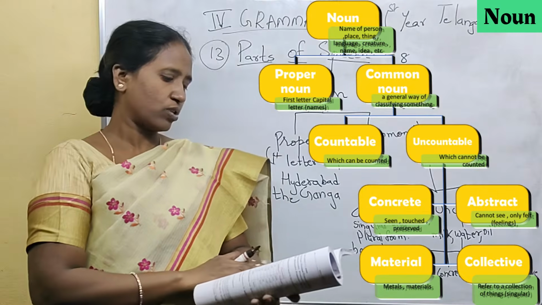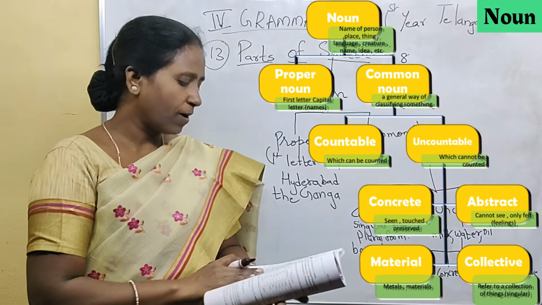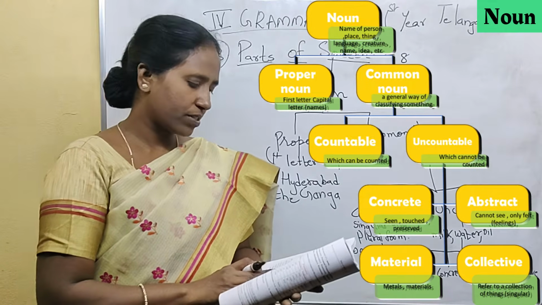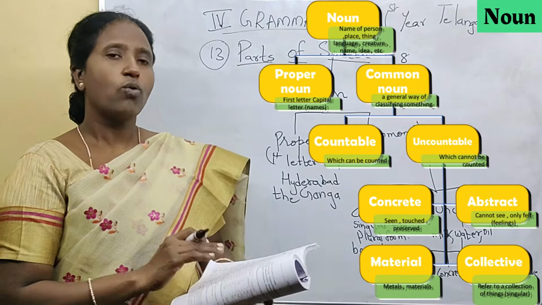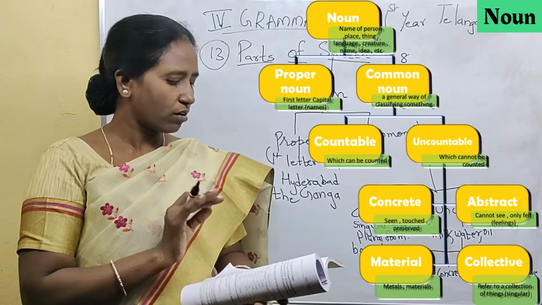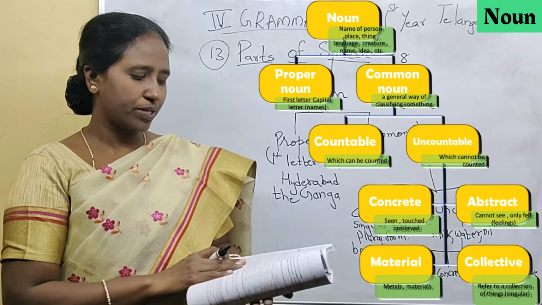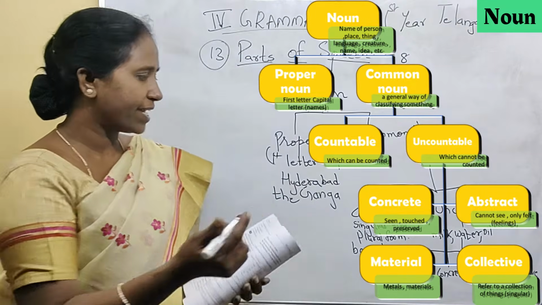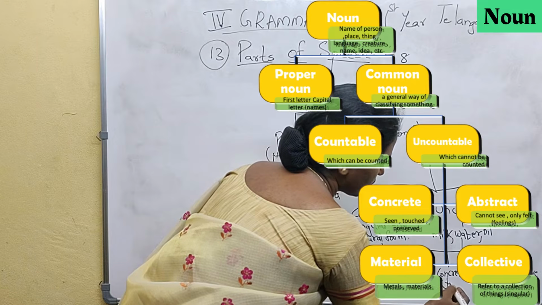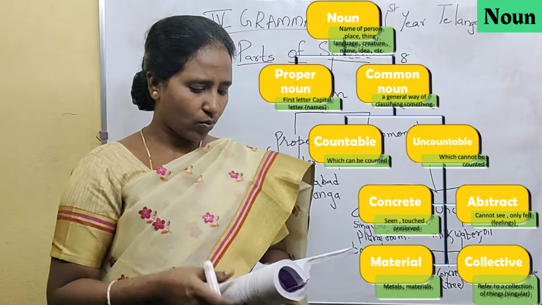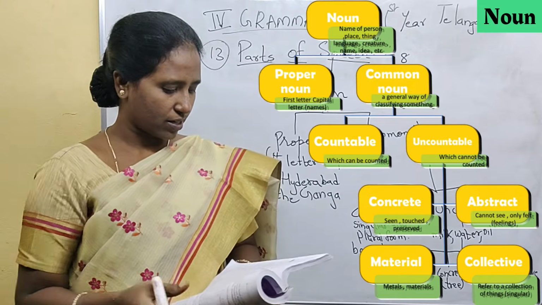Concrete noun, let us go to the definition in the textbook. Words representing what can be seen, touched or perceived are called concrete nouns. Whatever we can see are called concrete nouns. For example, a student, a room, a pigeon, a tree, an ant. All these are concrete nouns. If you can see a tree, that is a concrete noun.